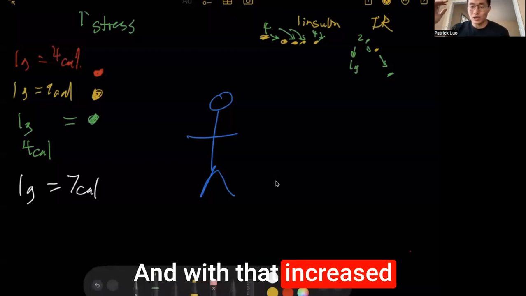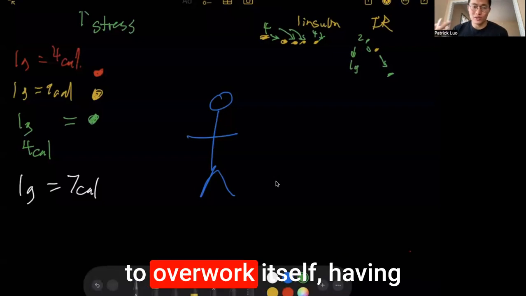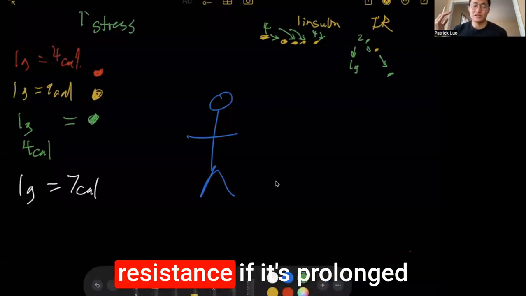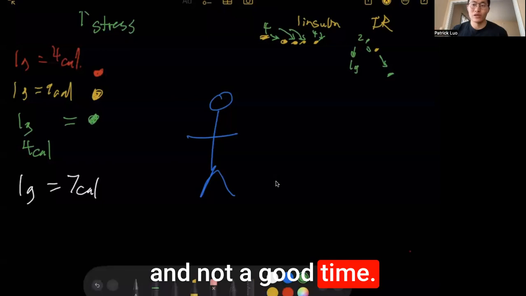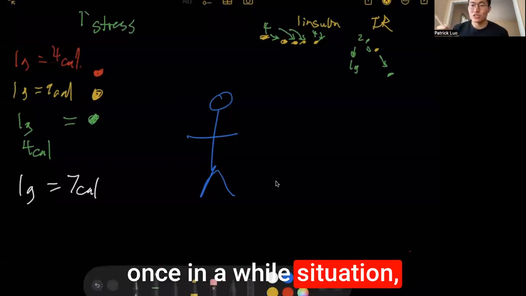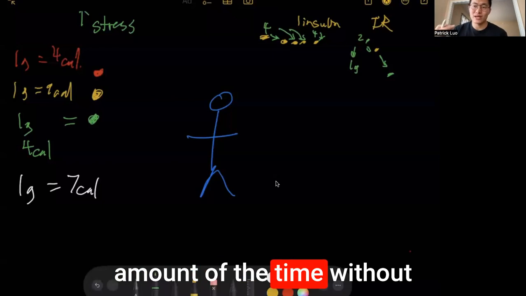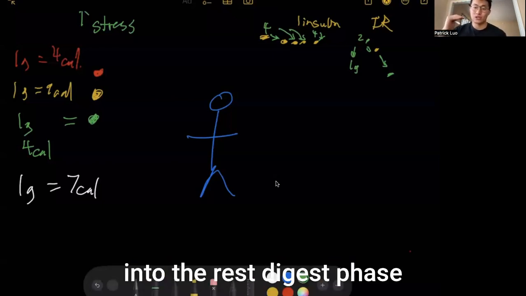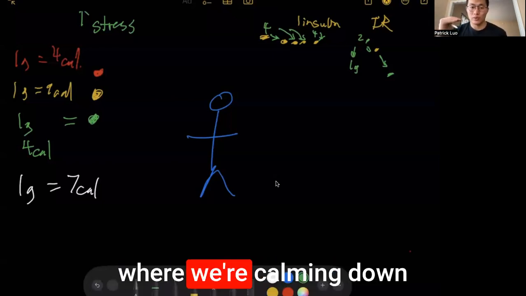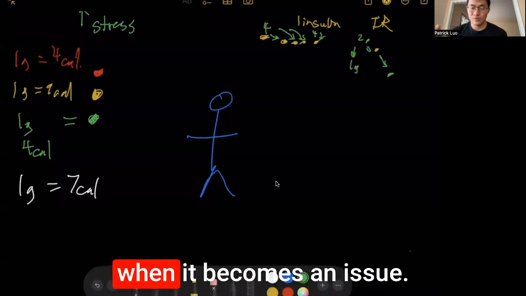And with that increased stress response, that's what's causing our body to overwork itself, having more of the insulin resistance if it's prolonged and not a good time. Again, it's not due to the once in a while situation. Instead, it's more of if we are constantly stressed 24/7 or a significantly good amount of the time without being able to get back into the rest and digest phase where we're calming down the rest of our body so it's more insulin sensitive, that's when it becomes an issue.